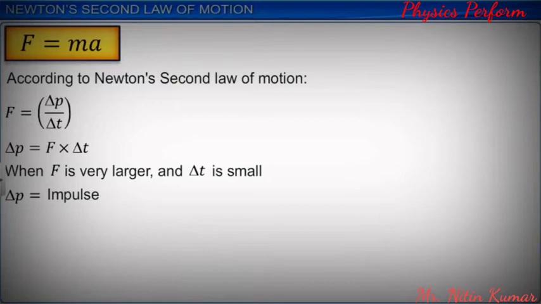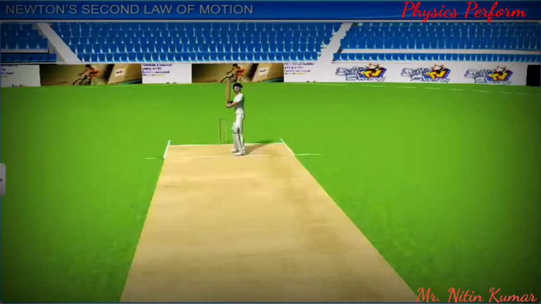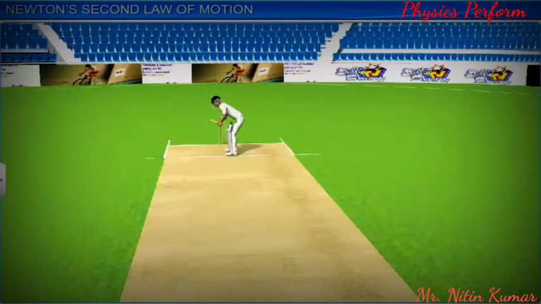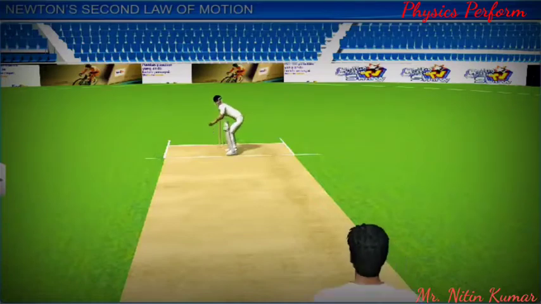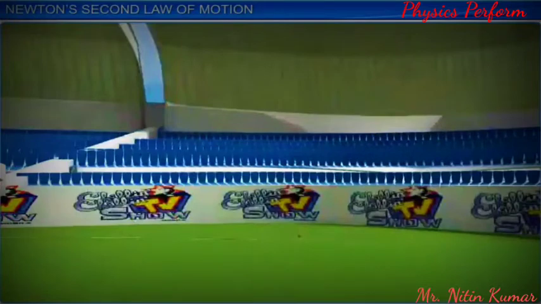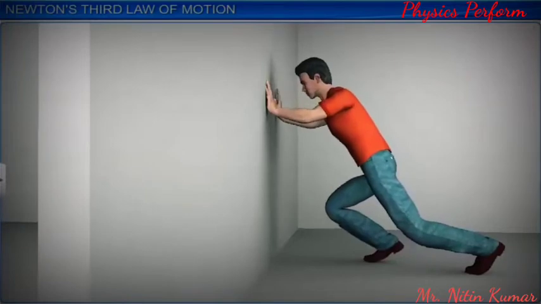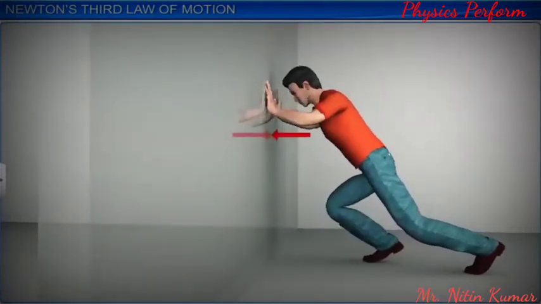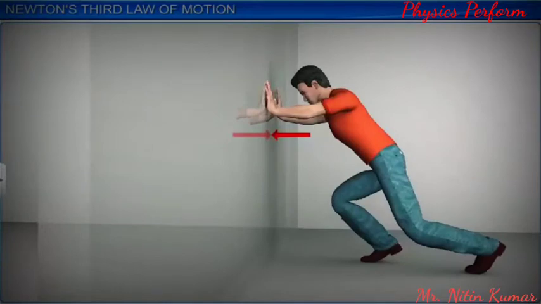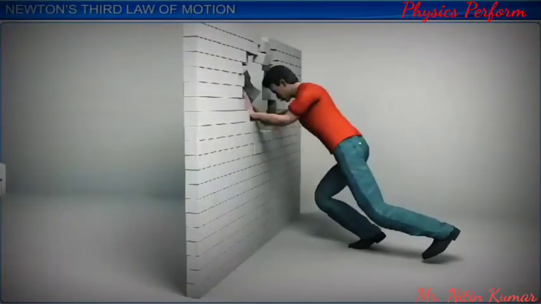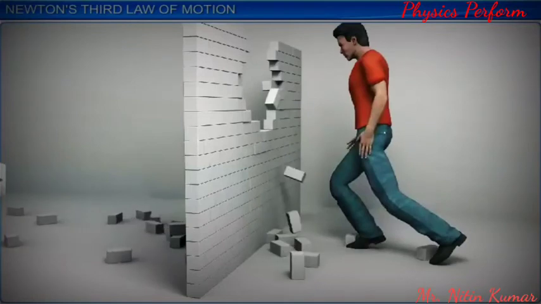A bowler in a cricket match bowls a full toss ball and the batsman hits a 6. In this example, the batsman has applied an impulsive force on the ball, due to which there is a tremendous change in the momentum of the ball. When a man applies a force on a wall, the wall offers an equal and opposite force, and the outcome of this interaction is that both the man and the wall are at rest. If the force applied is huge, deformation can happen in the wall and it may fall down.